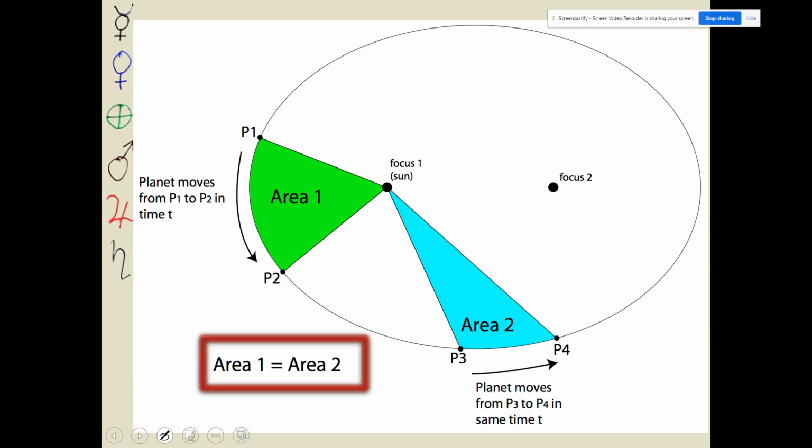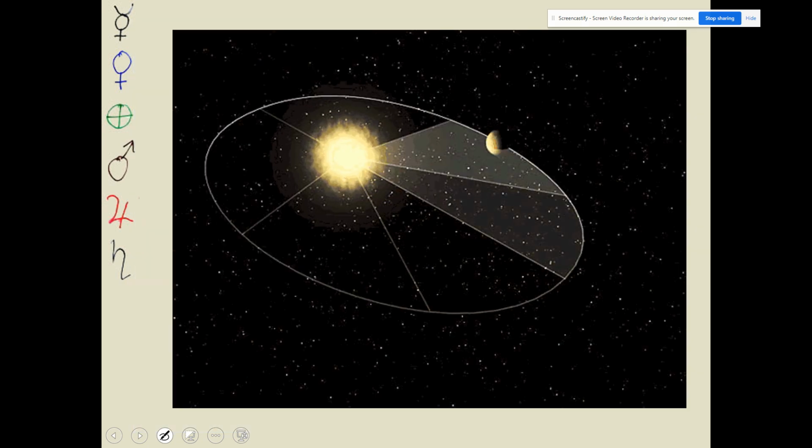As a planet moves, as it's closer to the sun, it's going faster because this triangle is going to have a little bit shorter legs there. Whereas as it gets further away from the sun, it tends to slow down, but the area in each triangle remains the same. Equal time for equal area. The second law of planetary motion.